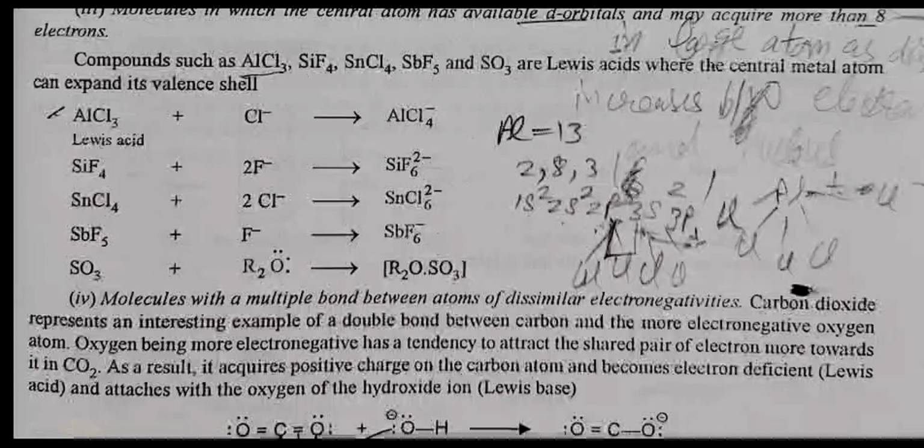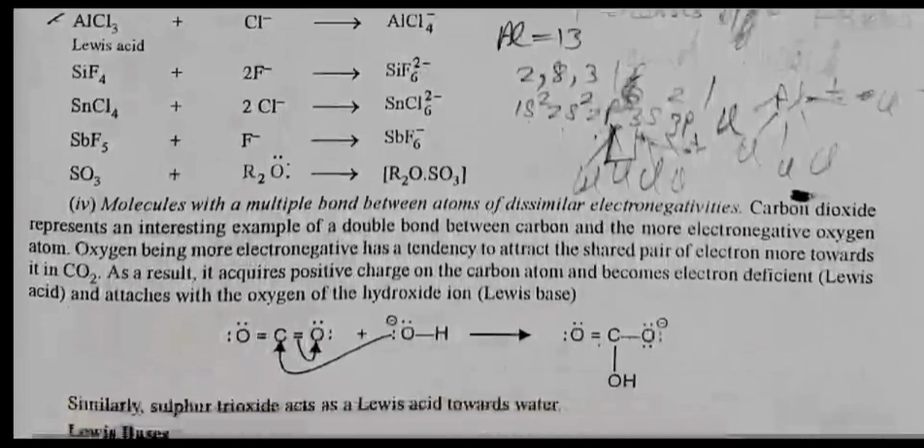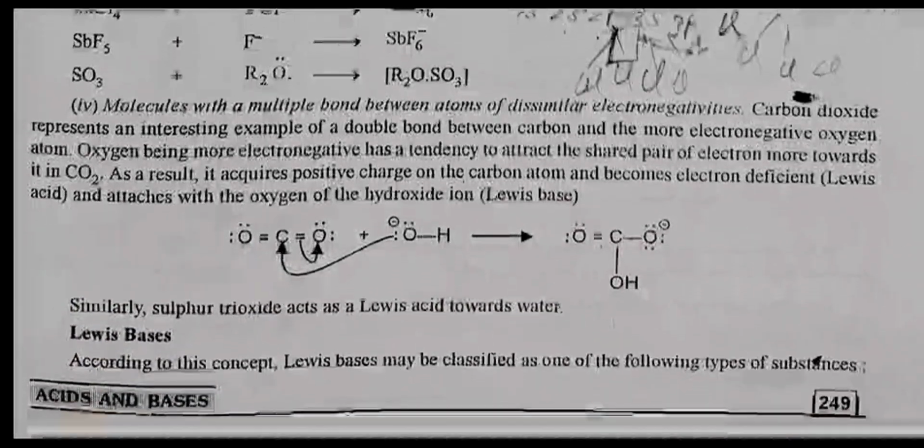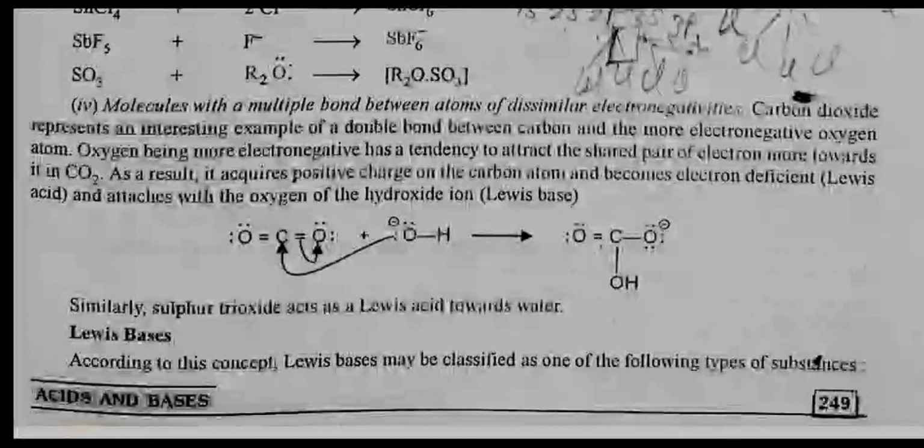Fourth, molecules with a multiple bond between atoms of dissimilar electronegativities. Carbon dioxide represents an interesting example of a double bond between carbon and the more electronegative oxygen atom. Oxygen, being more electronegative, has the tendency to attract the shared pair of electrons more toward it in CO2. As a result, the carbon atom acquires a positive charge and becomes electron deficient and attaches with the oxygen of the hydroxide ion. Similarly, sulfur trioxide acts as a Lewis acid towards water.